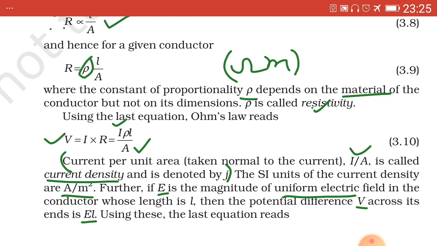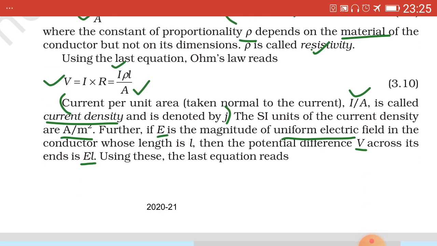Now if E is the magnitude of uniform electric field in the conductor whose length is small l, then the potential difference, denoted by capital V, across its ends will be V equal to E into l, that is V equal to EL. Now equating the two equations, one is V equal to EL and the other is of Ohm's law, that is equation 3.10.